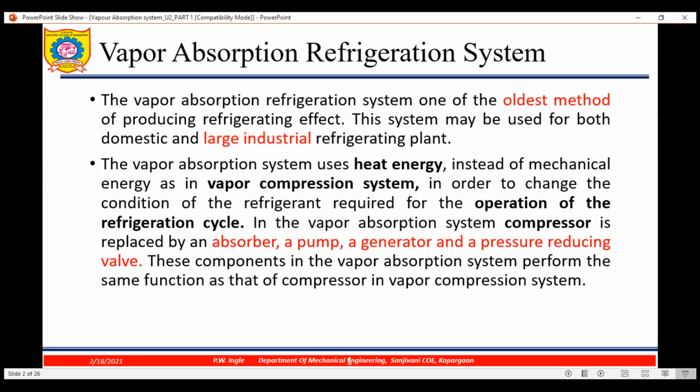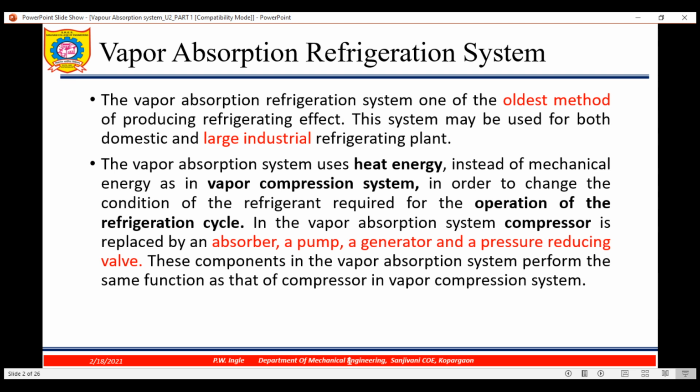Today we will discuss vapor absorption refrigeration system. This is a part of unit number 2. Now let's have a discussion about vapor absorption refrigeration system. The vapor absorption refrigeration system is one of the oldest methods of producing refrigerating effect.